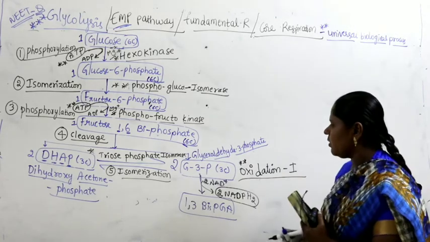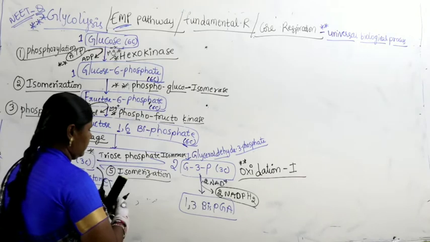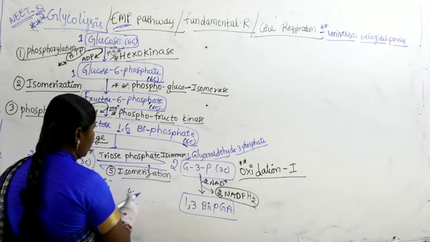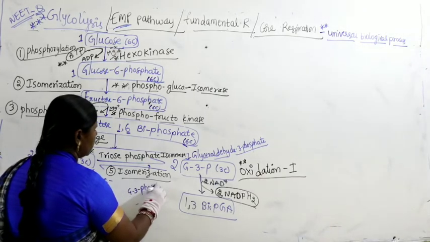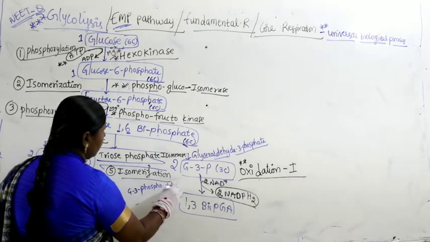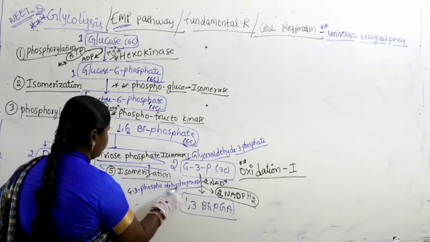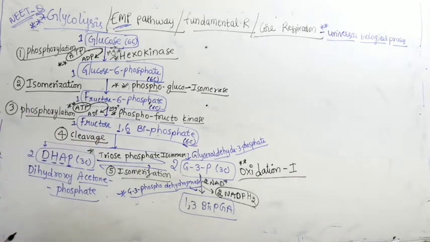So what is the name of the enzyme? I am writing the name of the enzyme here. So this is for this G3P, glyceraldehyde 3-phosphate dehydrogenase. Right. This enzyme is for this. Okay.